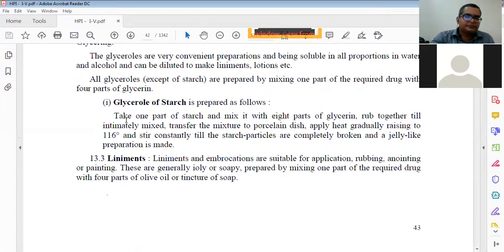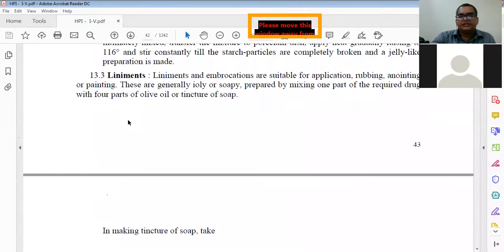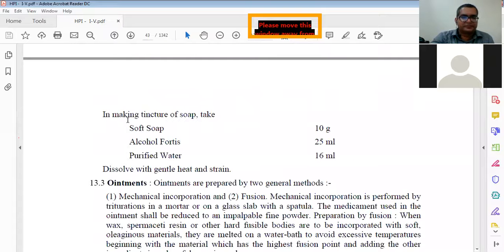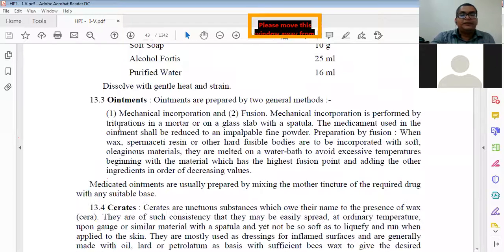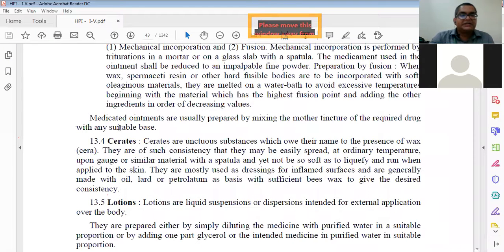Then preparation of liniments is there. How liniment is prepared, we have already talked about. Then ointment, preparation of ointment, we have talked about it. Then cerates, preparation of cerates is given, but it is not in your practical. If you go through the syllabus for practical, it is not there, but here it is given.